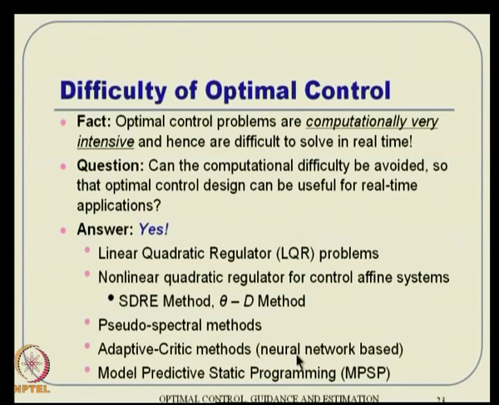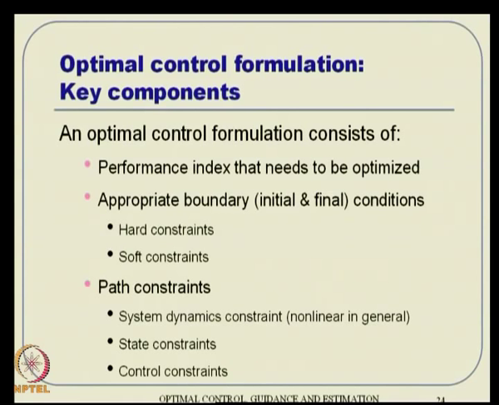Okay. So, all these things that I am putting here, we will talk about in detail as we go along. So, what are the key components of an optimal control formulation, mathematically speaking? First of all, it needs a performance index that needs to be optimized.